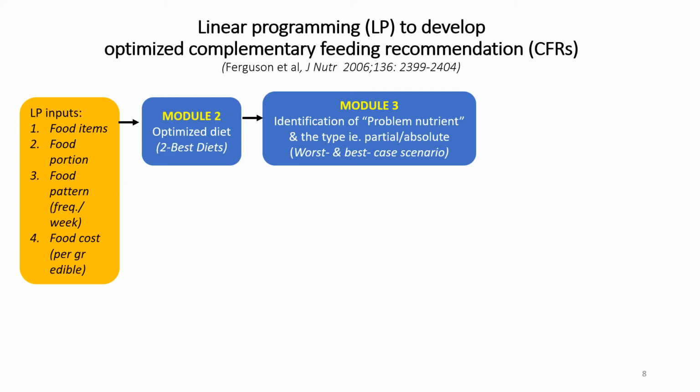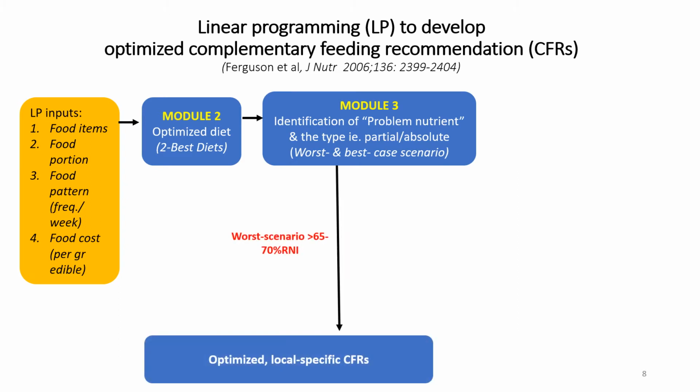And if these EARs are fulfilled for all nutrients, basically the EAR is around 65 to 70% RNI, then optimized local specific FBR or GFR can be developed.